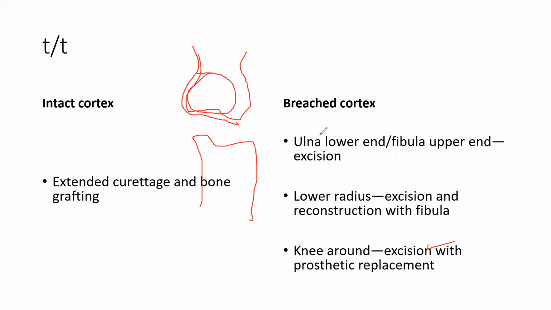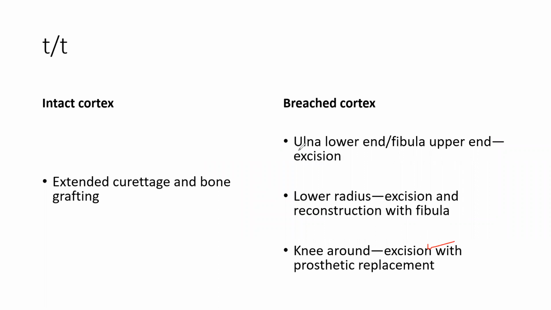But sometimes, understand that if there is a fracture, suppose a fracture has happened. Now this is very important. You have to pay 2-3 minutes of attention, then you will understand this. If the cortex is okay, you curette it, put the graft and close the cortex, and you are all okay. But if there is a breach of cortex, that means a pathological fracture.